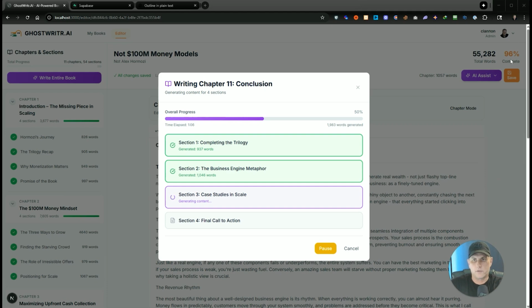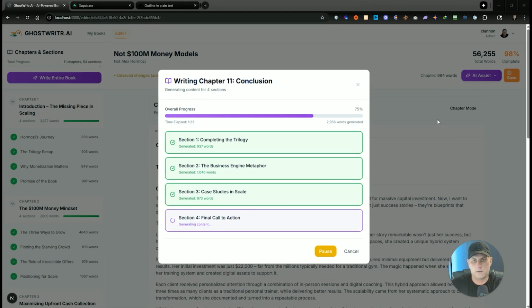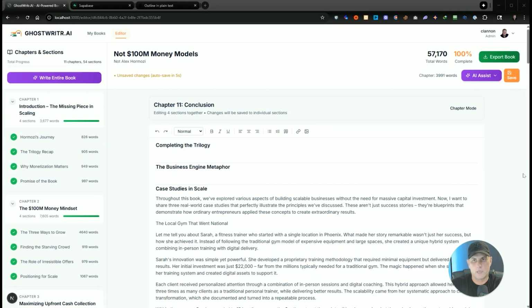If you notice up here, this is actually updating properly now that we have the chapter numbers correct. Watch when it finishes this section, it'll update up here. There we go, 98%. It should jump to 100 when we're done. Okay, so now we've got 100% complete.